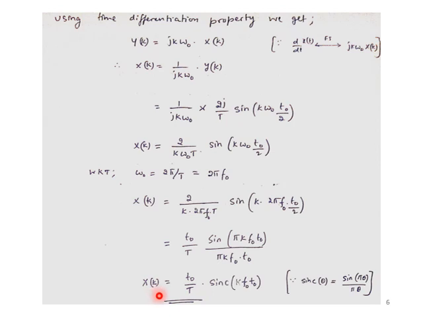So x of k, I can now represent as t naught by T sinc of k f naught t naught. So this will be the final answer x of k, which we got for the given x of t, a rectangular pulse. We solved this particular problem using the time differentiation property, and so we got x of k. This is one of the important problems you need to look at from an exam point of view: solving any Fourier series problem with respect to any property of Fourier series. So this is the final answer for the given x of t. We got x of k.